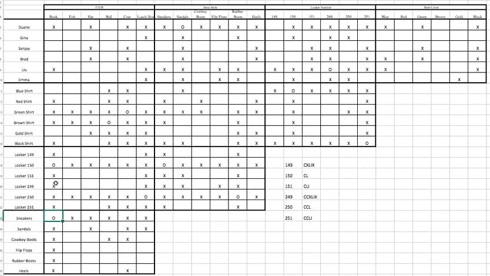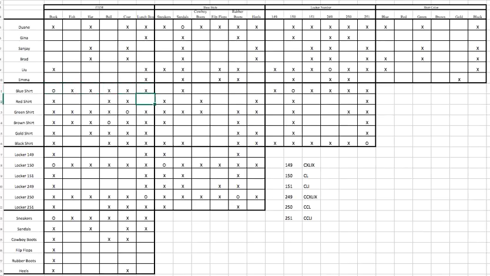So we had sneakers and locker 150. Now let's go to locker 150 because we learned things as we went through. And we knew locker 150 is a blue shirt, so then sneakers has to be a blue shirt. And if sneakers is a blue shirt and sneakers is 150, then this also has to be an O, which then gives us an X here, and X is in this row.